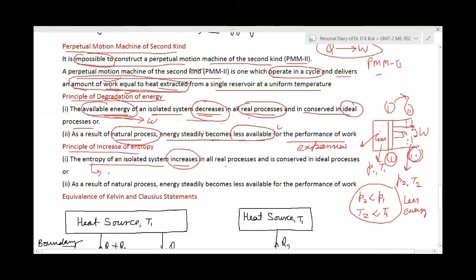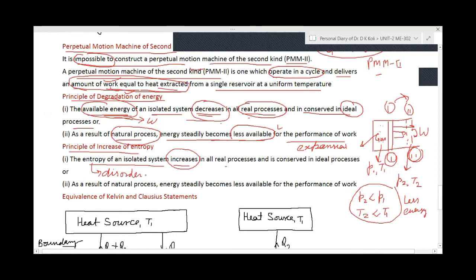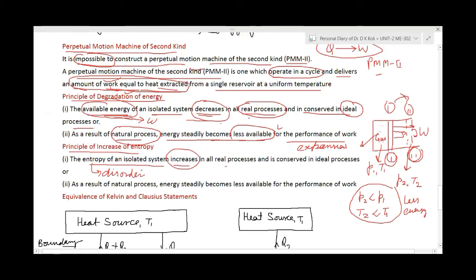Entropy means we can say the disorder or the randomness. So entropy of an isolated system increases means disorder increases in all real processes, but is conserved in ideal processes. Any system passing through real processes, then entropy will increase. But in an ideal process, entropy is conserved.